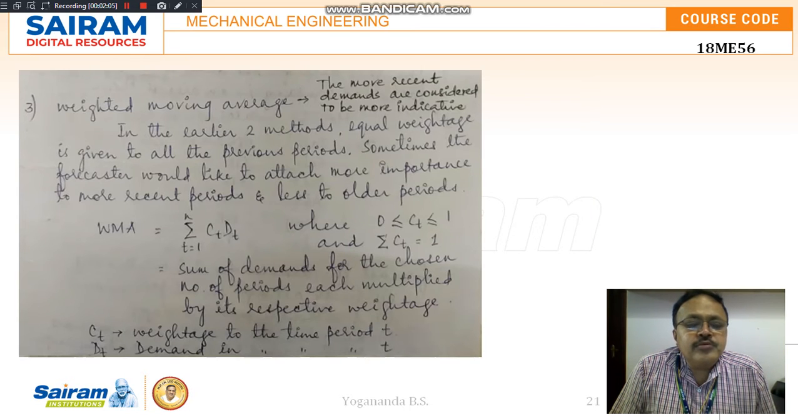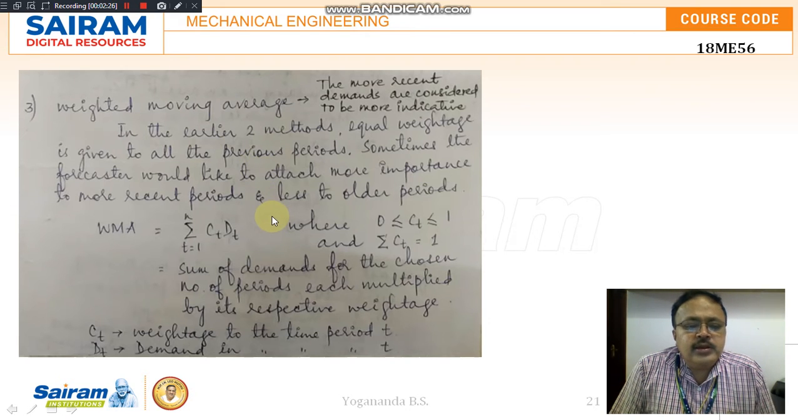So n is the chosen number of periods. Now, in the weighted moving average, my demand will not be the same in all the years considered. One year the demand will be more, and the other year the demand will be less. So depending on the demand, I am giving weightage to the year where I have more demand.